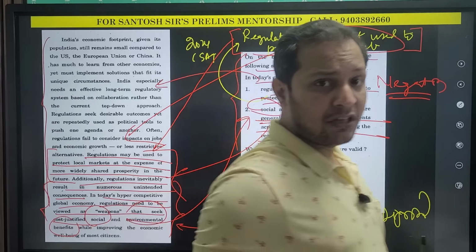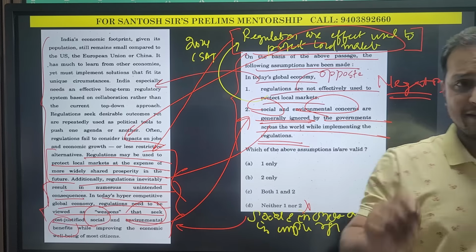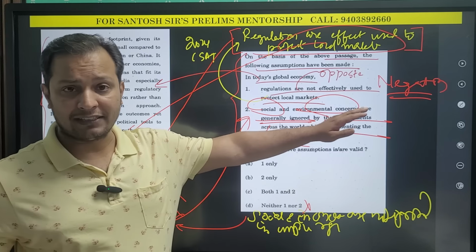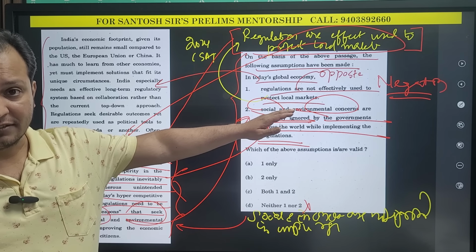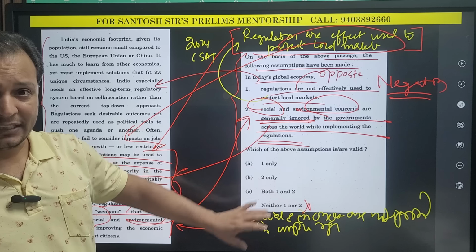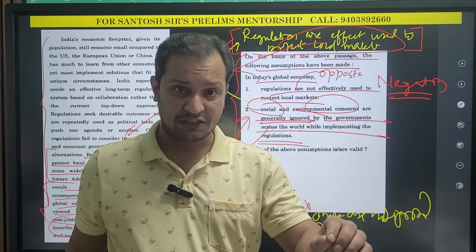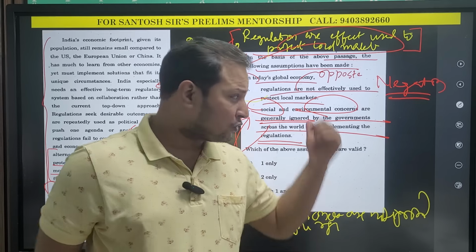I have observed the last 10 years of CSAT reading comprehension assumption based questions, and I found this pattern which is used by question setters. This is a very unique technique of solving assumption based questions in the UPSC prelims examination. This applies everywhere. I'm going to show you another question.